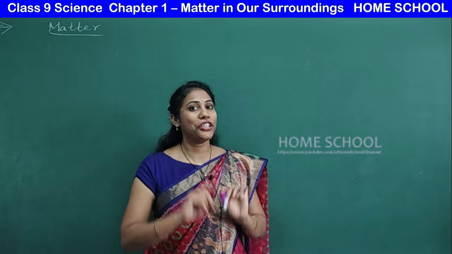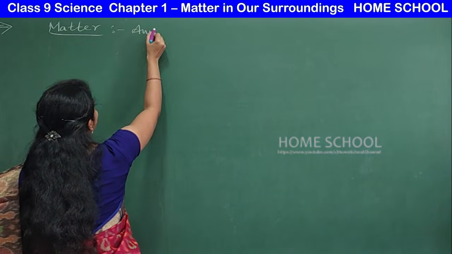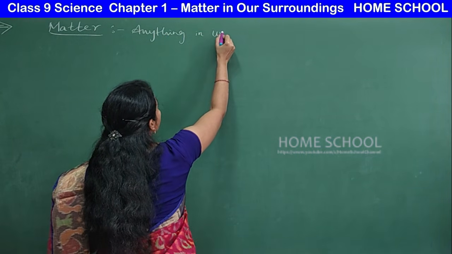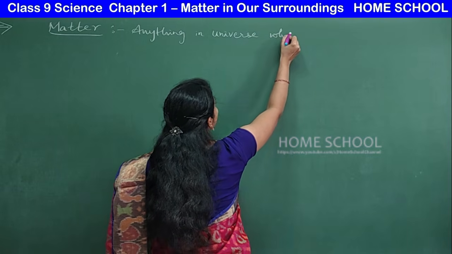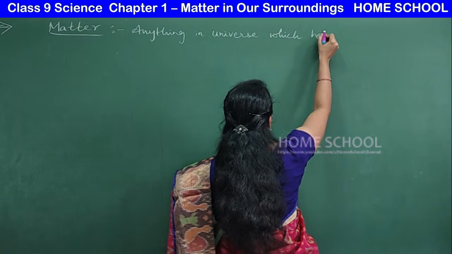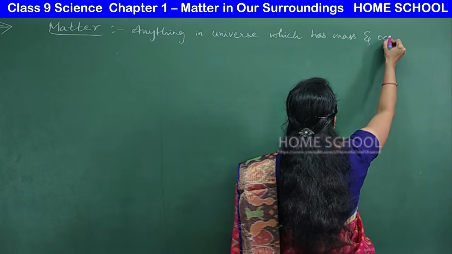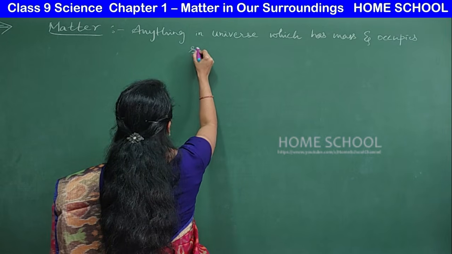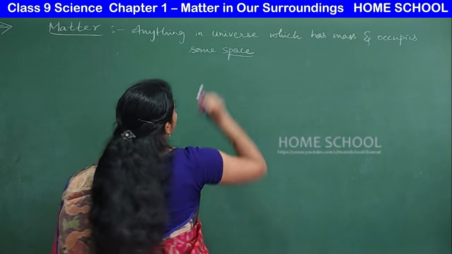I write the definition of matter here: matter is anything in the universe which has mass and occupies some space is called matter.